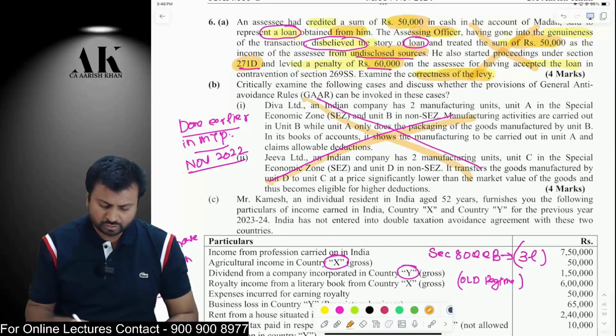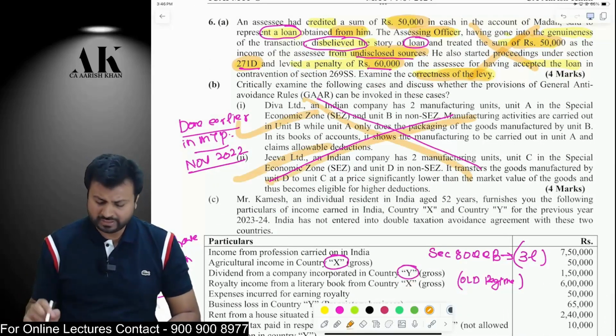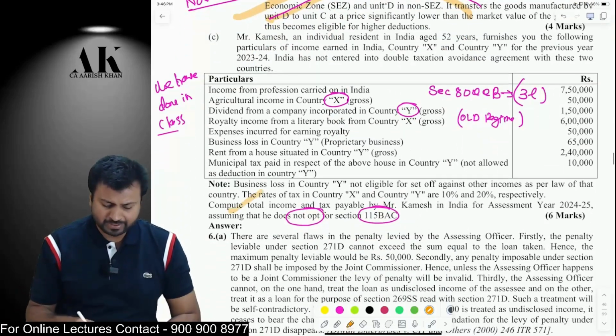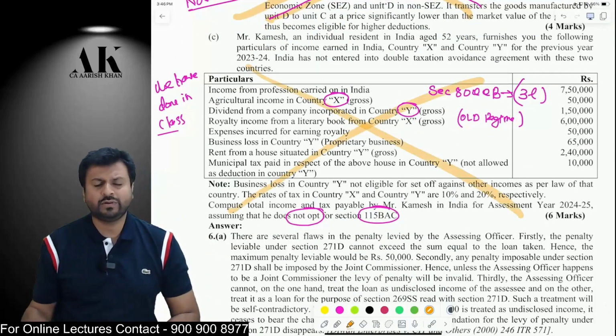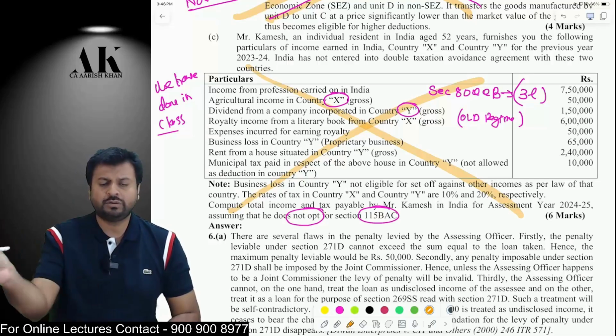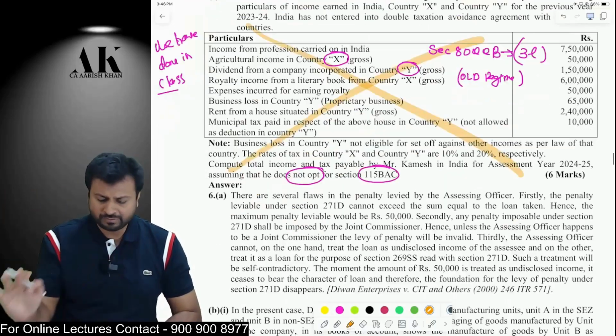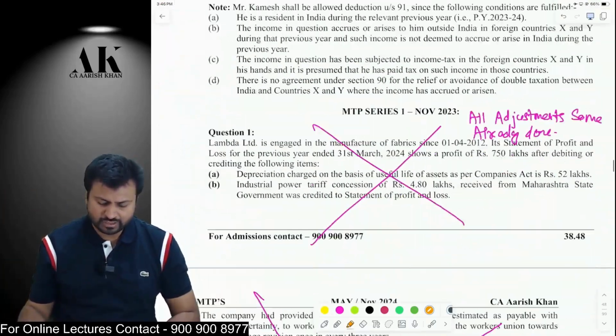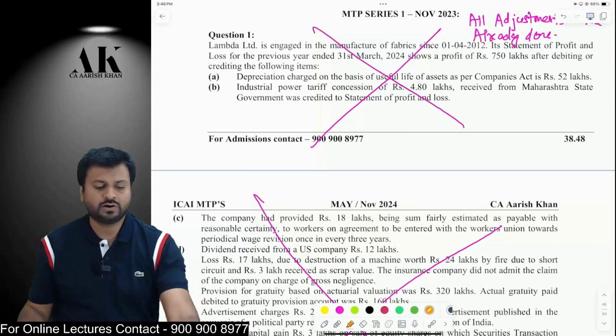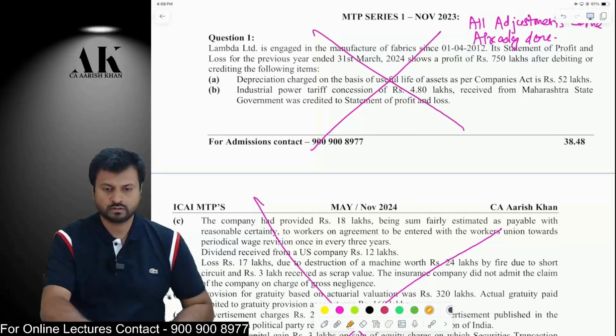The next question, both of them we have already done earlier. Don't worry about it. And the next question also is a simple question on DTAA. You can go through it once. There are 2 countries over here instead of 1 country, so you have to compute DTAA for 2 countries. Apart from that, nothing else is there in this particular question. Okay, so I hope it is clear to all of you. So this is what this MTP is all about.